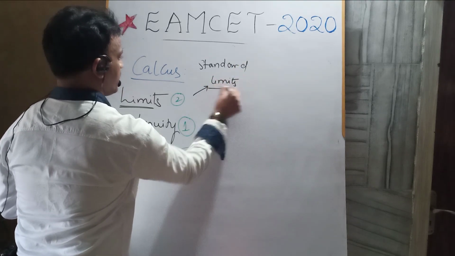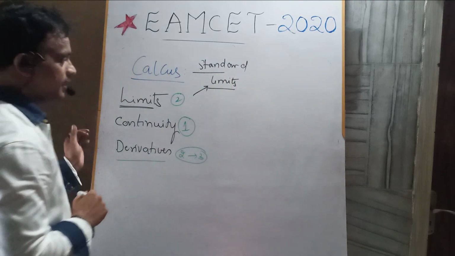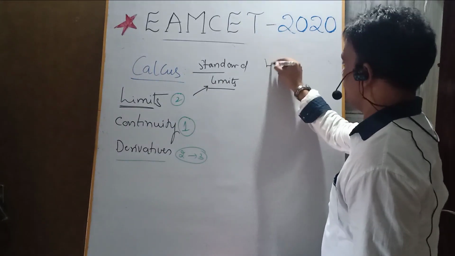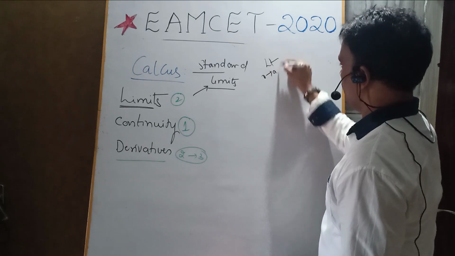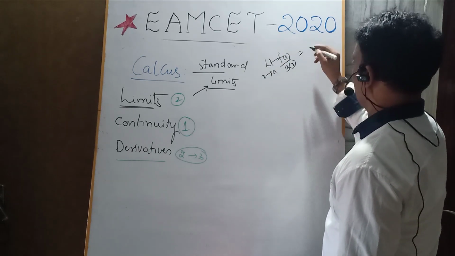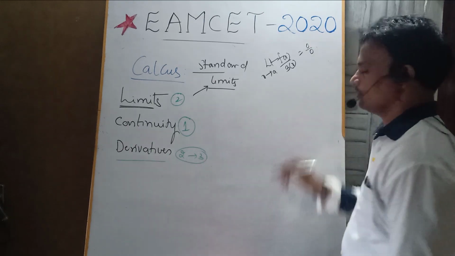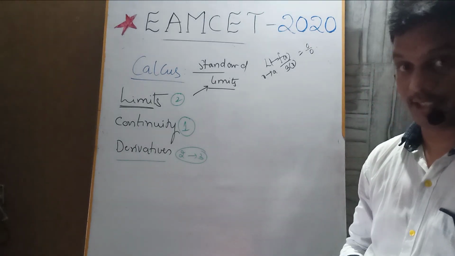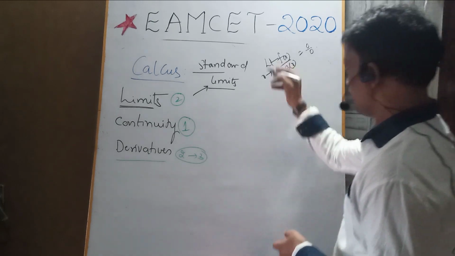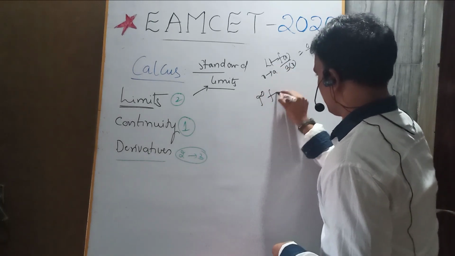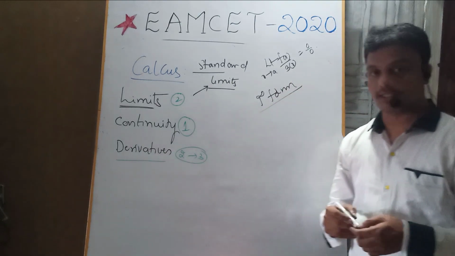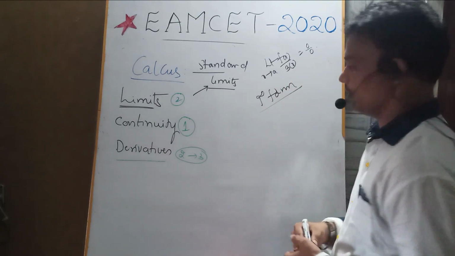Once read those standard limits. Okay, yes. And in these concepts, limit x tends to a of f of x by g of x is in 0 by 0 form. In that case, we are going to apply L'Hospital's rule. Am I right on that? L'Hospital's rule. And one more form is a very important thing: 1 power infinity form. Please practice the problems in which we get the 1 power infinity form.